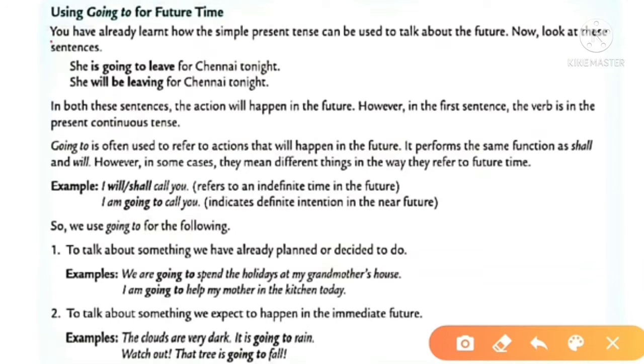Using going to for future time. We use going to for the following. First one, to talk about something we have already planned or decided to do. Examples, we are going to spend the holidays at my grandmother's house. I am going to help my mother in the kitchen today. Second one, to talk about something we expect to happen in the immediate future. Examples, the clouds are very dark. It is going to rain. Watch out, that tree is going to fall.